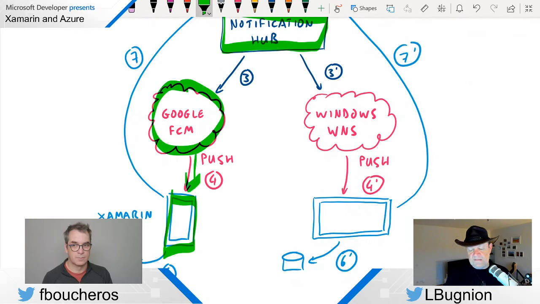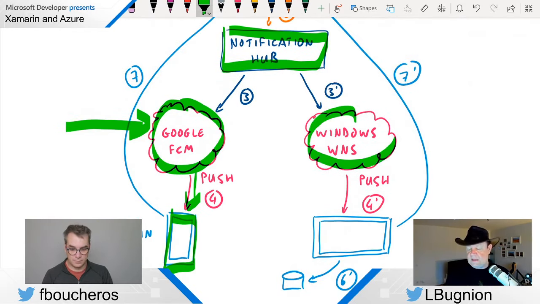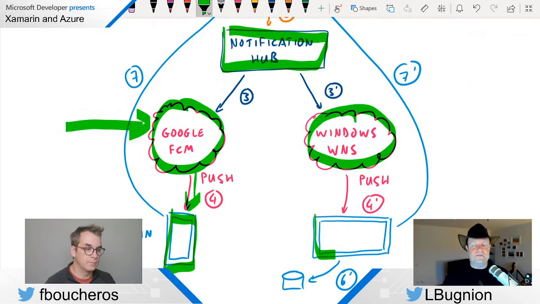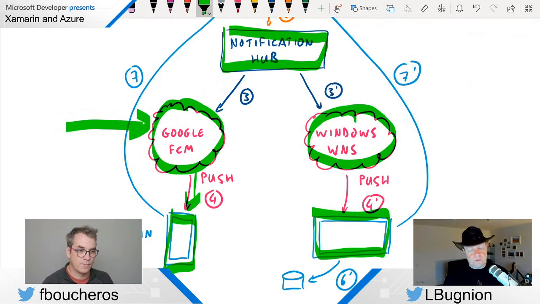We already tested that by sending a message via Google FCM, the Firebase console, to Android, and we saw that it worked. Then last time we set up the Windows Push Notification system, WNS, which is also going to be an entry point, or a gateway if you want, for push notifications, but this time to go to Windows devices. And so again, we configured our Xamarin application so that it runs on Windows now. And then we tested that. So this is already set up.